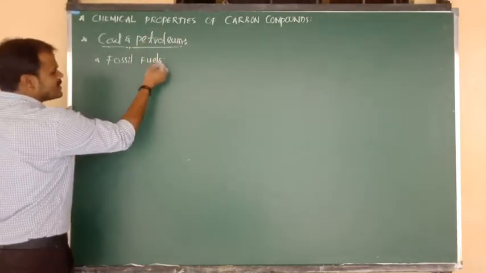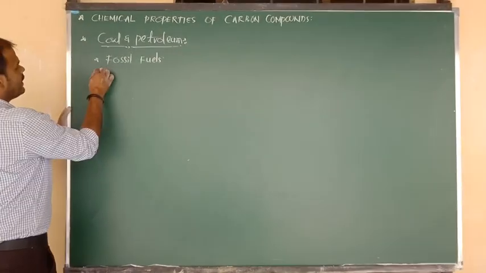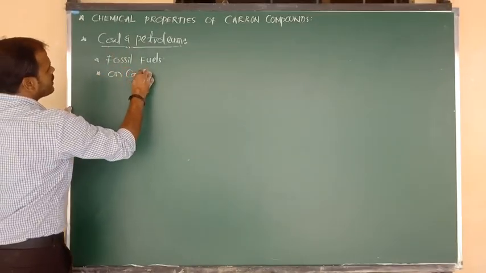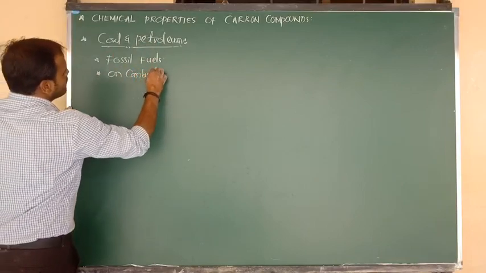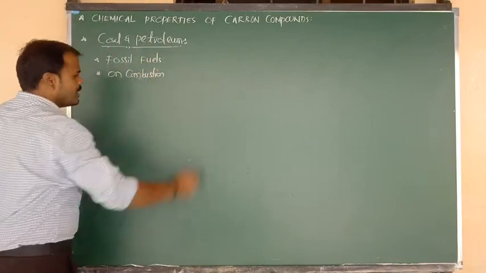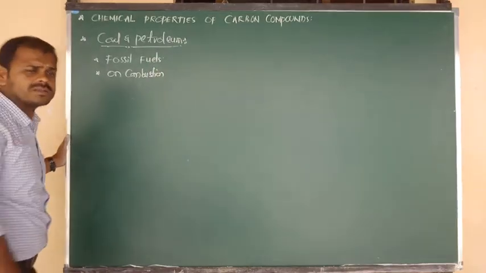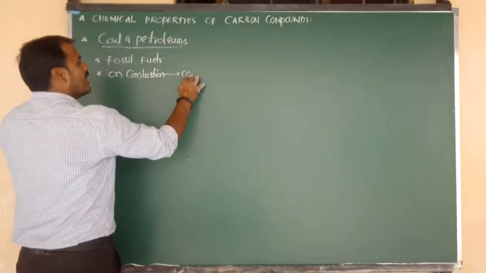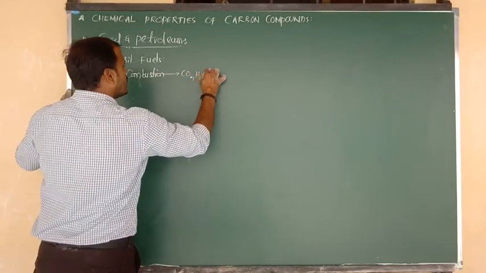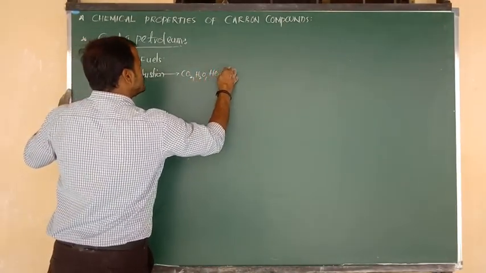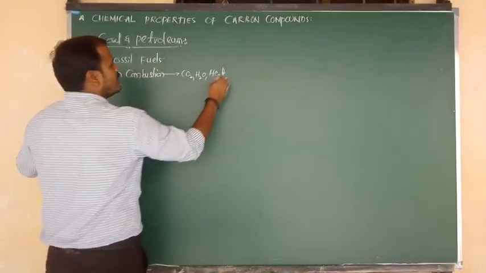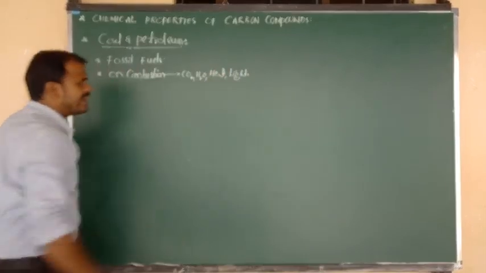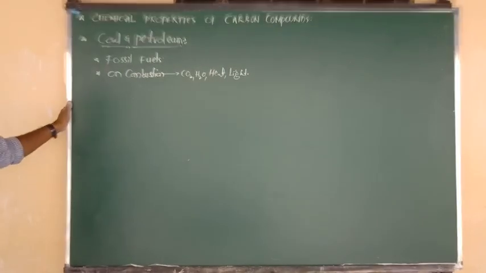Due to their fossil fuel nature, coal and petroleum upon combustion, on heating in the presence of oxygen or air, also form the product carbon dioxide and the product water molecule. Same thing, they also release heat, and they also release light energy.